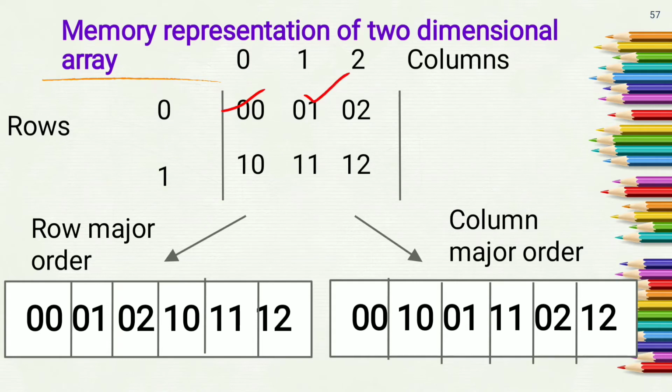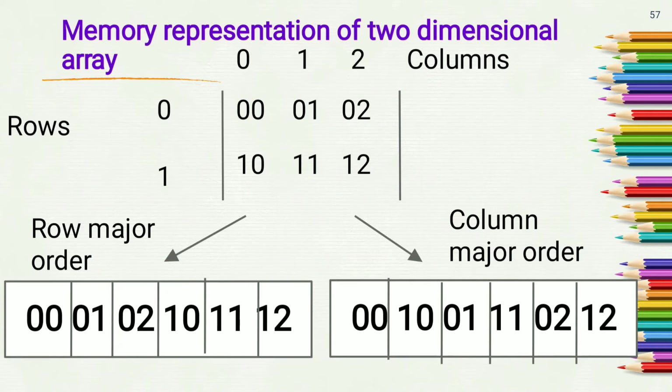Index of second element will be 0 1, index of third element will be 0 2, index of fourth element will be 1 0, index of fifth element will be 1 1, and index of sixth element will be 1 2, if you are storing numbers in row major order.